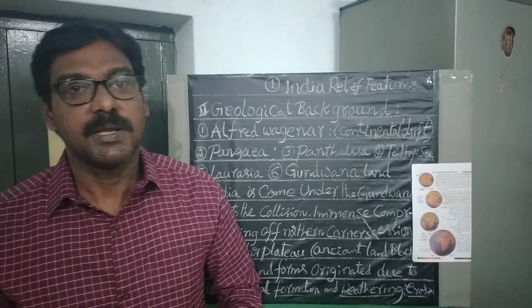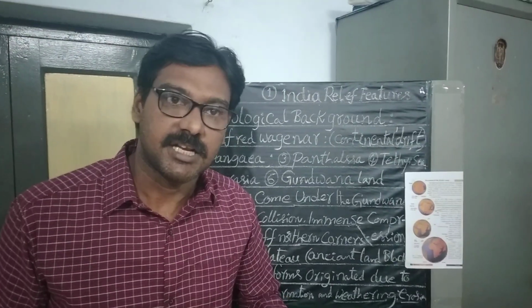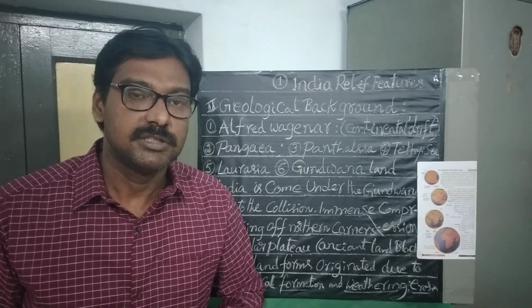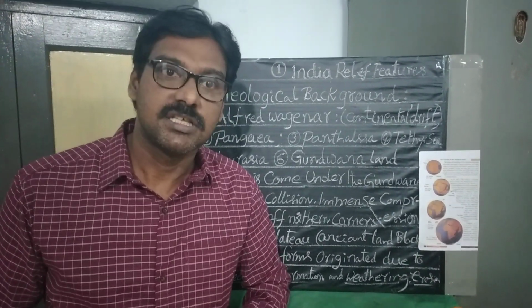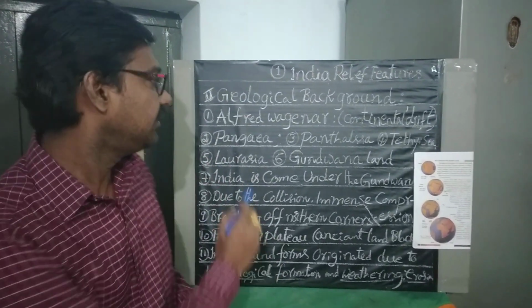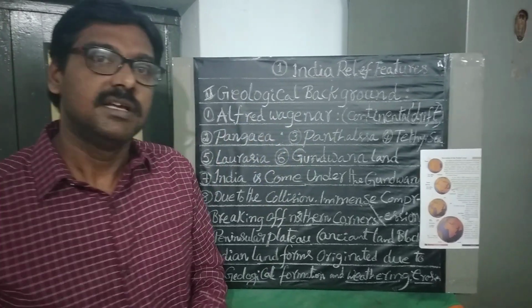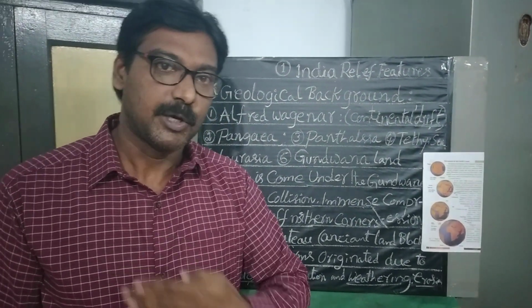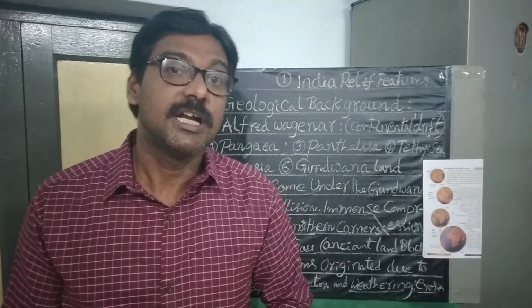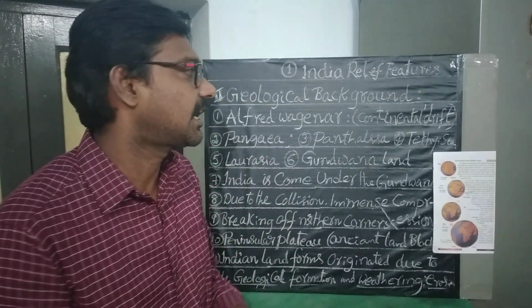In the early 20th century, Alfred Wegener, a German meteorologist and geophysicist, described continental drift.